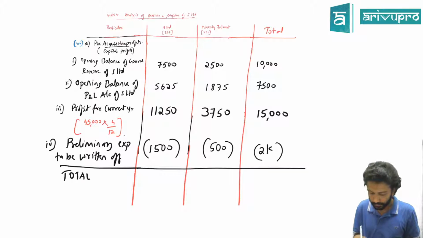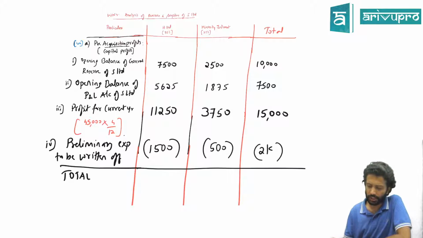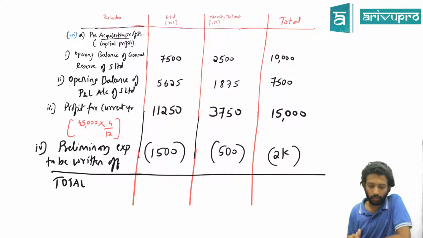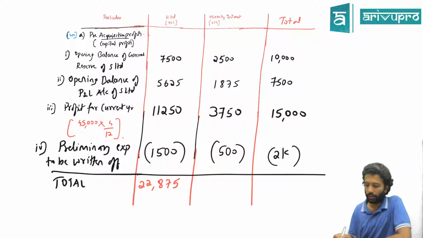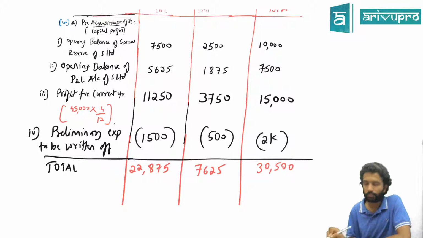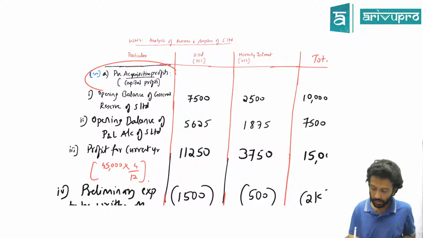Total. How much is the pre-acquisition profit share for H Limited? No other adjustment is there. A very simple problem this one is. For H, the share is the summation of all that, which will be 22,875. And for minority interest it is 7,625. Total guys, done. This is only the pre-acquisition profit.